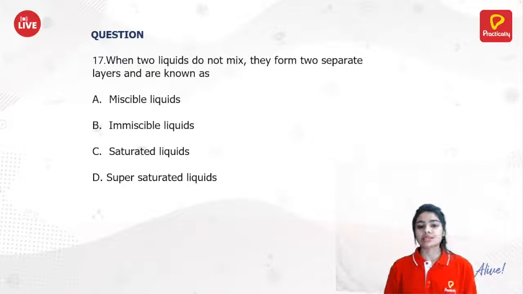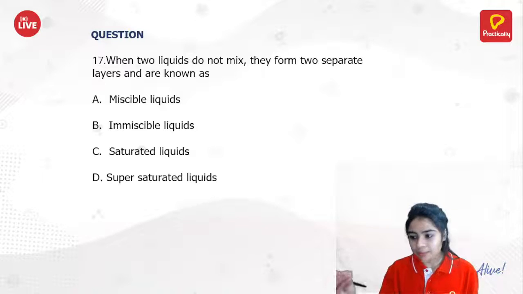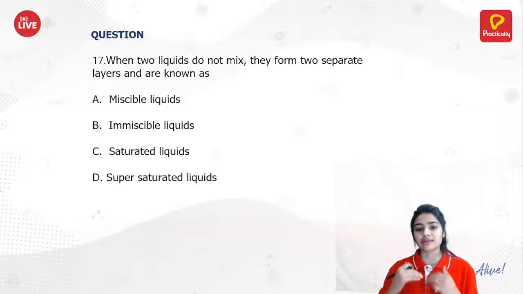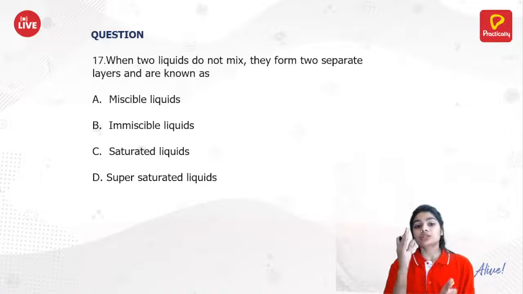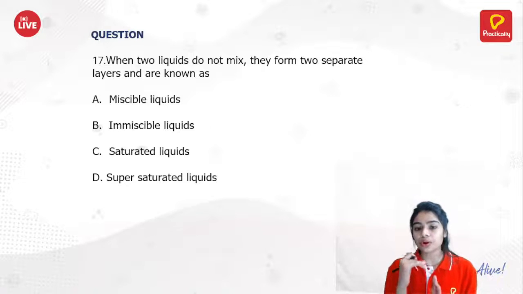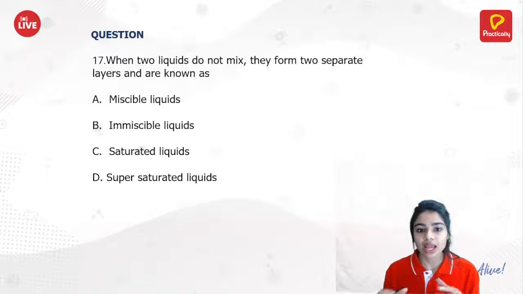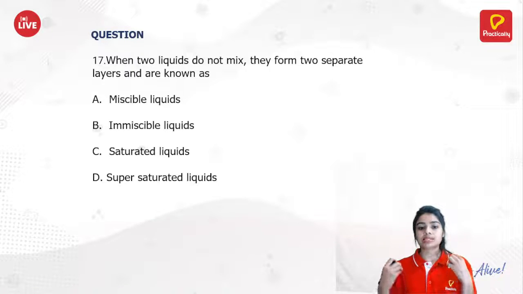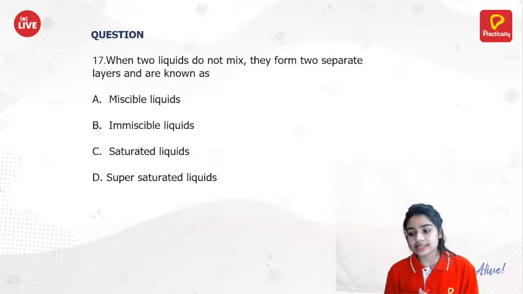So here, next question. When two liquids do not mix, they form two separate layers. A very, very simple question, but I will make a twist in it when I explain this answer. When two liquids do not mix, they form two separate layers and are known as: A, miscible liquid; B, immiscible liquid; C, saturated liquid; or D, super saturated liquid. So Kartika is saying option B, that is your immiscible liquid.